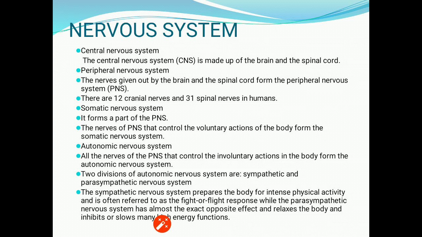Now the second type of peripheral nervous system is autonomic nervous system. All the nerves of the PNS that control the involuntary actions in the body form the autonomic nervous system. Involuntary actions are those actions which are not under our control or which are not according to our will.